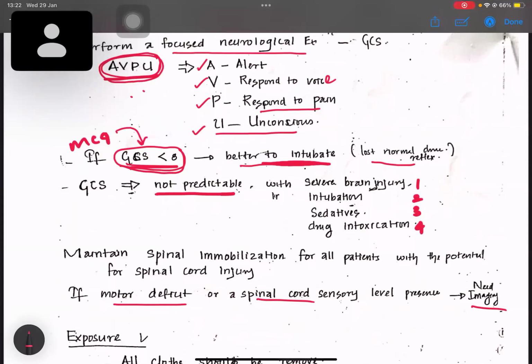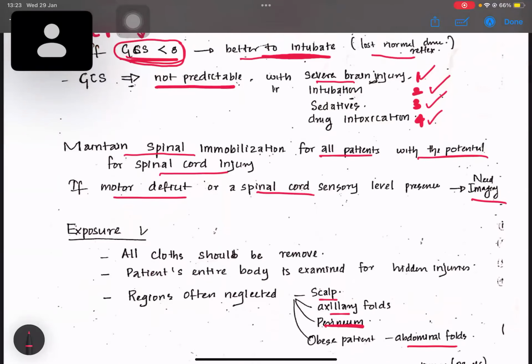GCS, you can't predict it in some situations, such as severe brain injury, intubation, sedatives, or when the patient is already drug intoxicated. So maintain spinal immobilization for all the patients with the potential for spinal cord injury. We suspect that there might be spinal cord injury, so we maintain spinal immobilization in all patients.